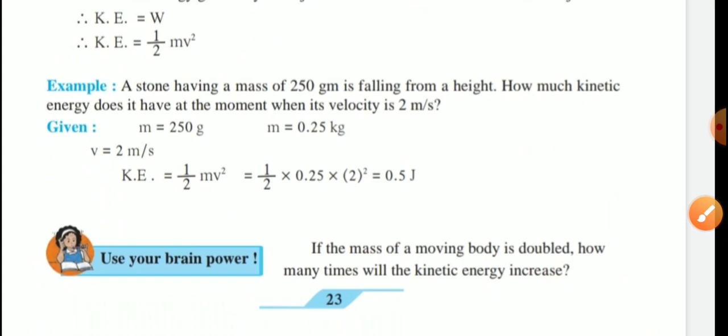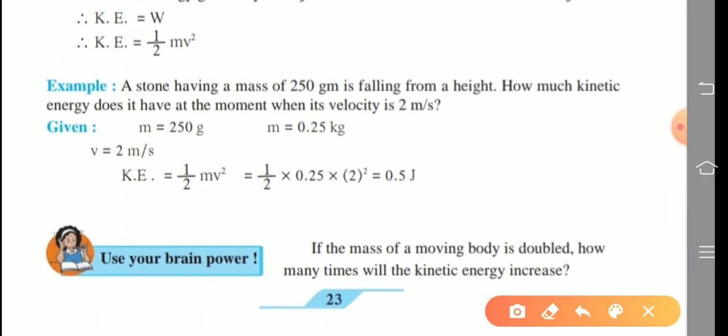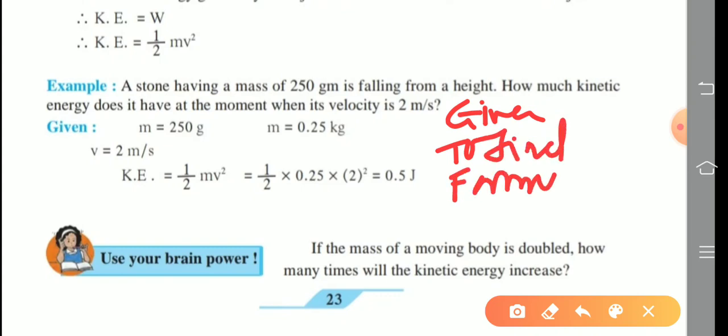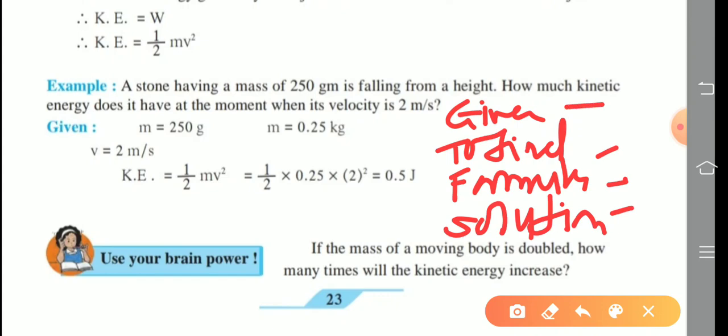One solved example is given here. Read the numerical problem carefully. Write in that pattern: what is given, what to find out. Next, what formula we use to find the answer. And third, the solution: substitute the correct values at the correct places and find your final answer.